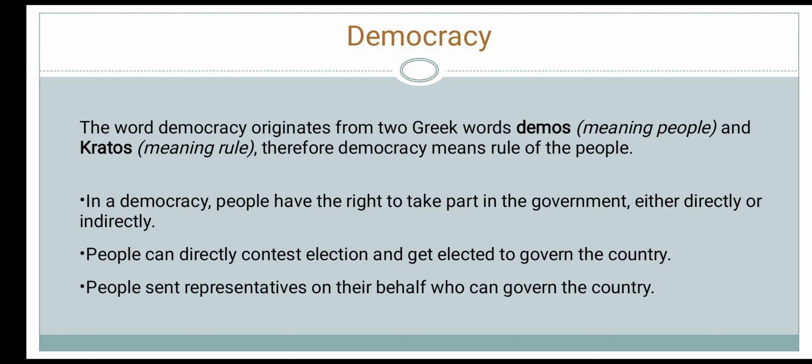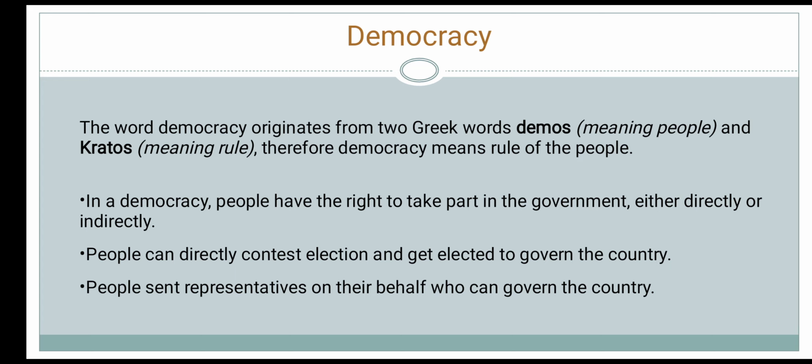Firstly, we will go to the introduction of democracy. The word democracy originates from two Greek words, demos, which means people, and kratos, meaning rule. Therefore, democracy means rule of the people.